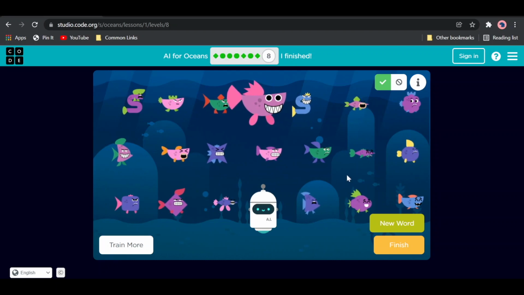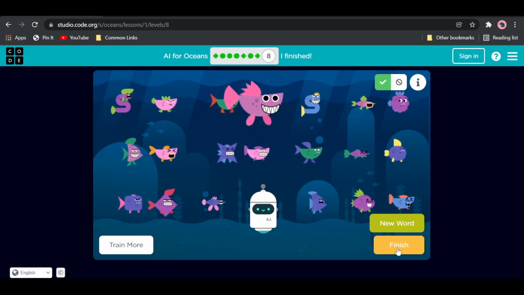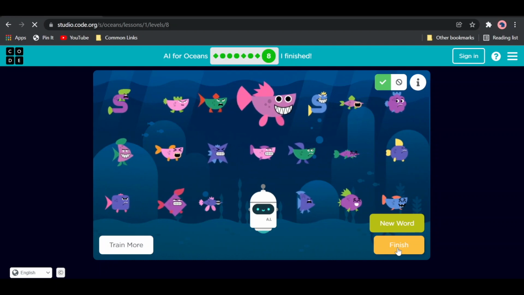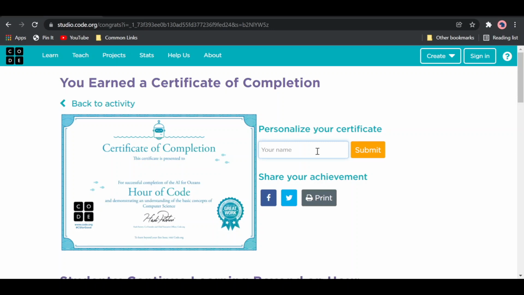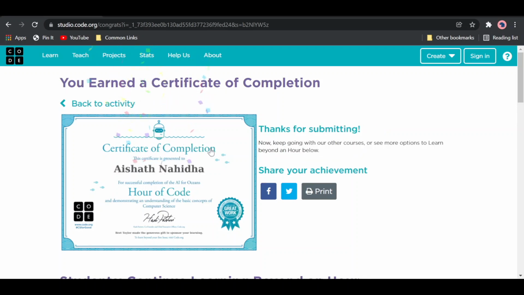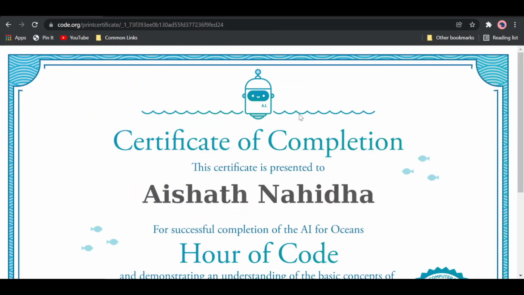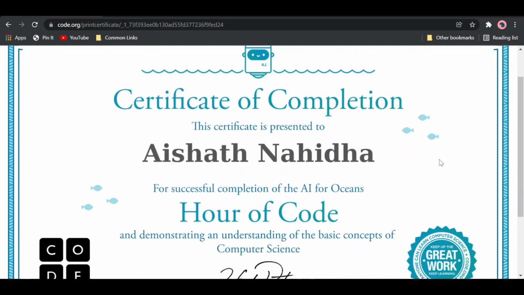Those who finish early can select a new word and try it again. And when you're done, you can click finish to get your certificate. You'll be taken to this page where you can enter your full name here and click submit. And that will be your certificate, and you can share it on social media, or you can click this button to save an image of your certificate to your computer. So that will be the end of this training. So good luck and goodbye.